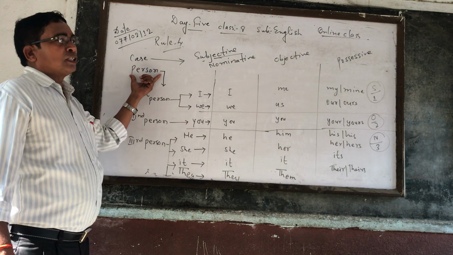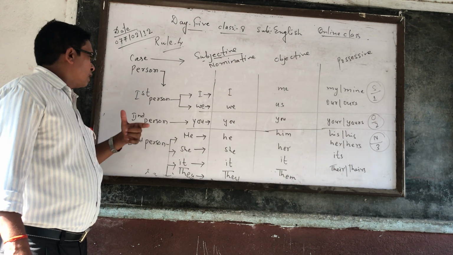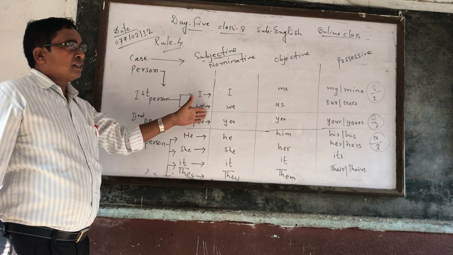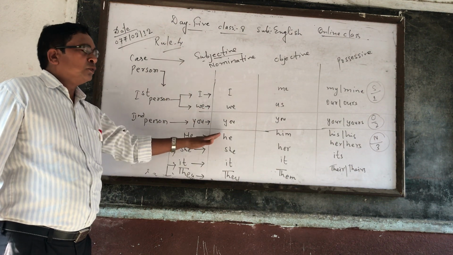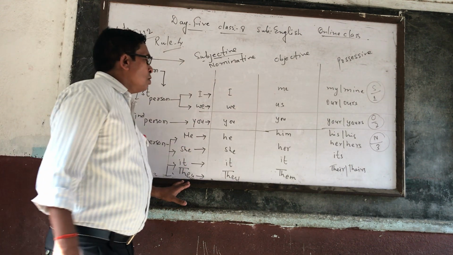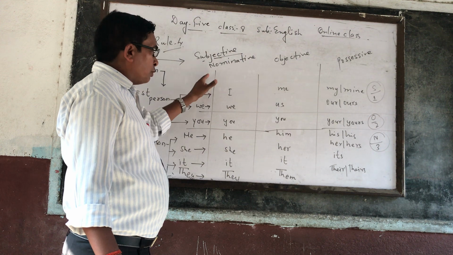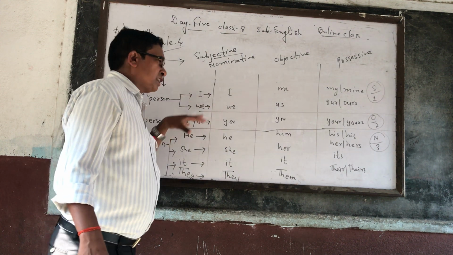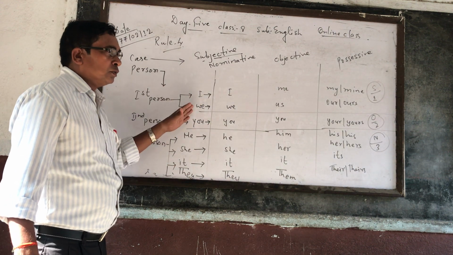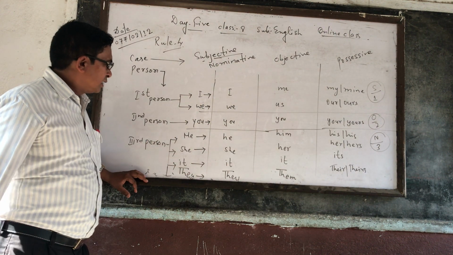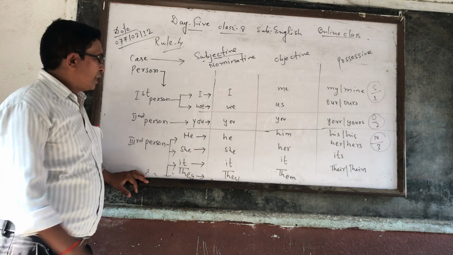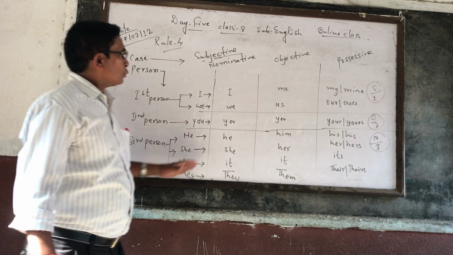Similarly, there are 3 persons of every pronoun: first person pronoun, second person pronoun, third person pronoun. First person pronoun means I, we. Second person pronoun means you. Third person pronoun means he, she, it, they. So first person pronoun singular is I, plural is we. Similarly, second person singular and plural both is you. Third person pronoun he, she, it, they, whereas he, she, it, these 3 are singular, whereas they is plural.